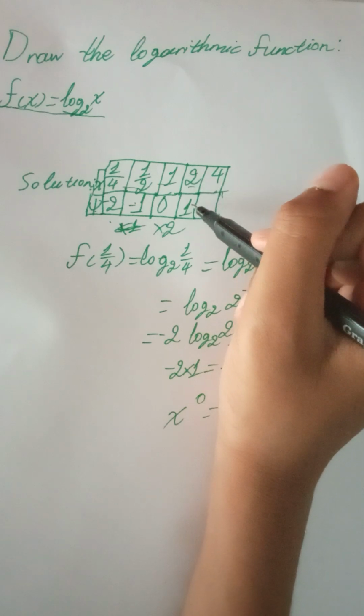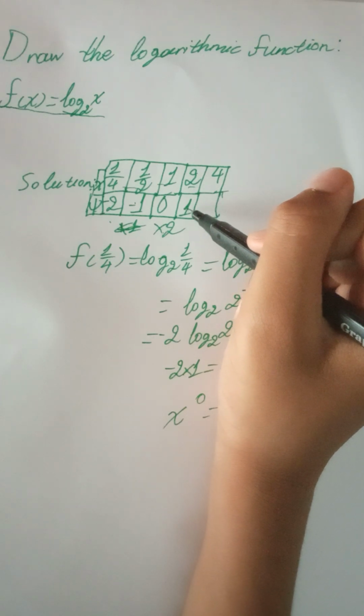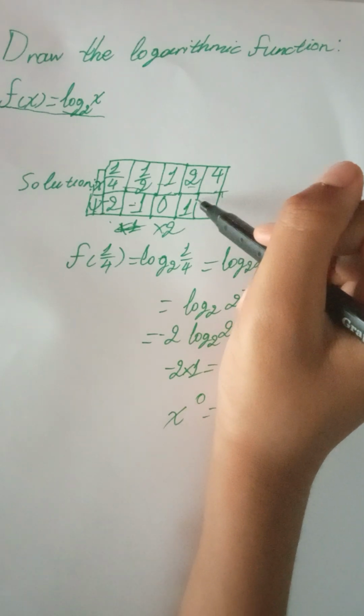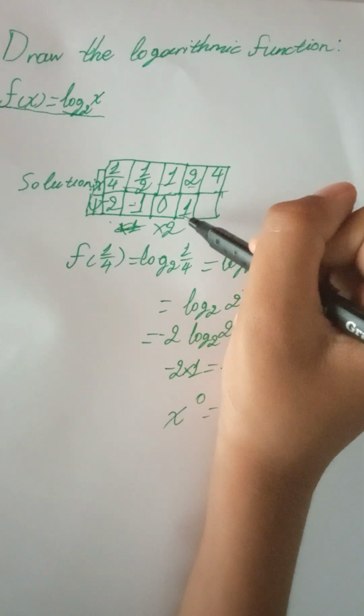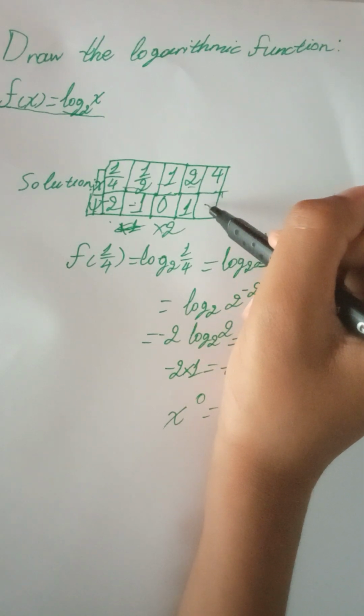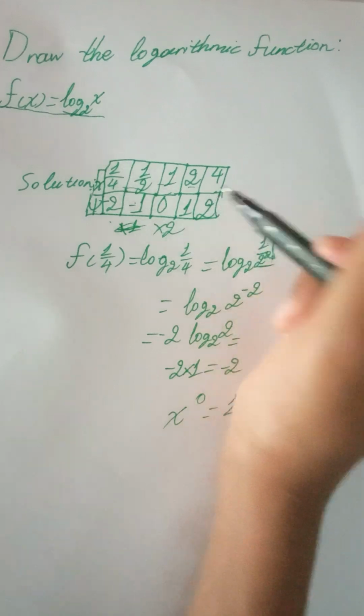Next we have 2, so it's 1. And 4, since 4 is 2 times 2, we're going to do 1 times 2, and that will make the answer 2.